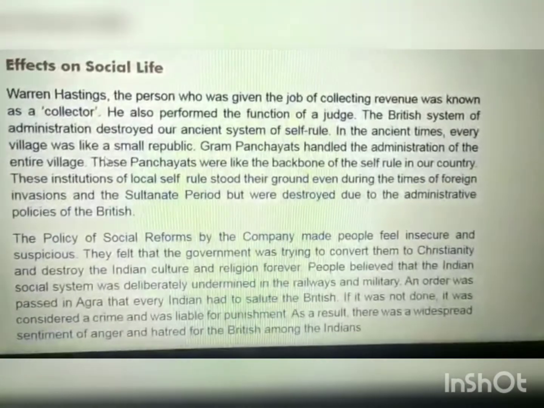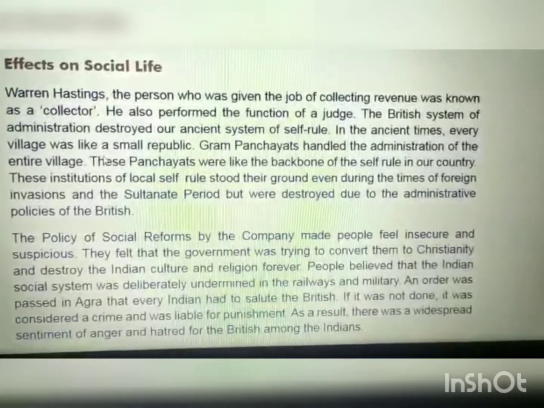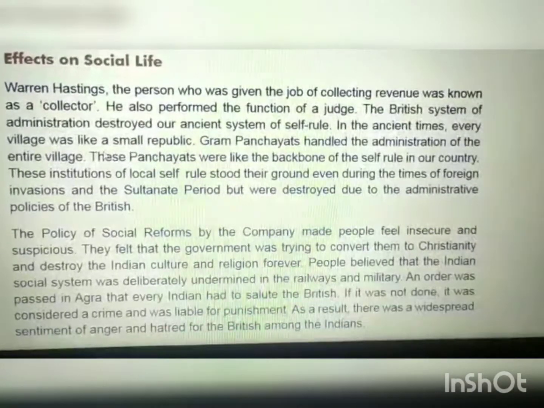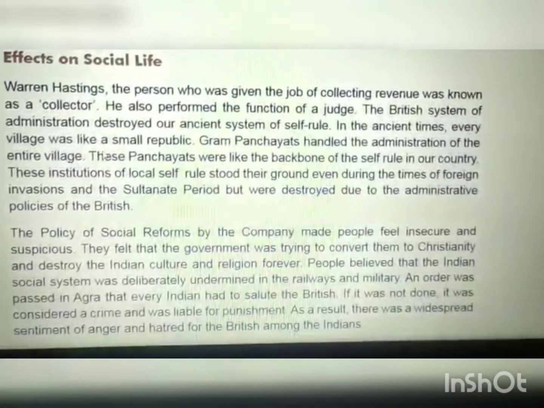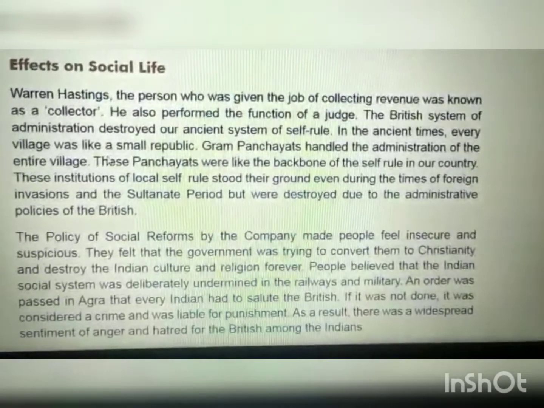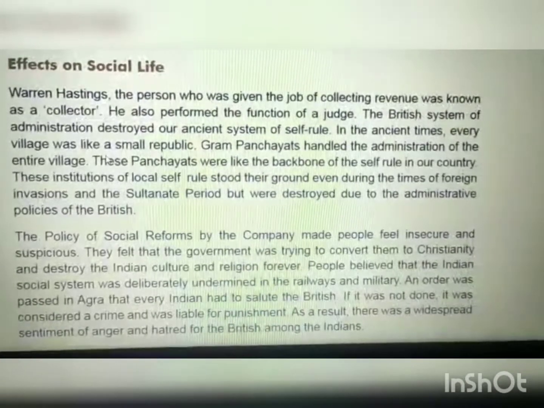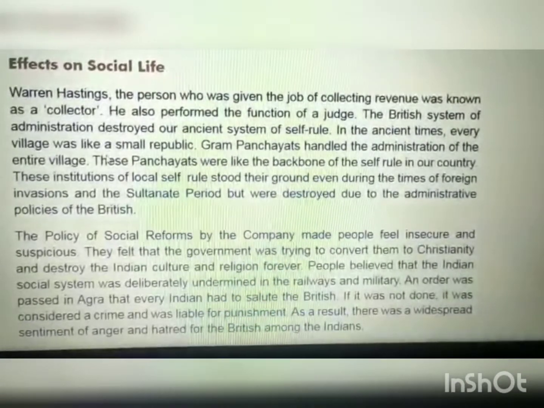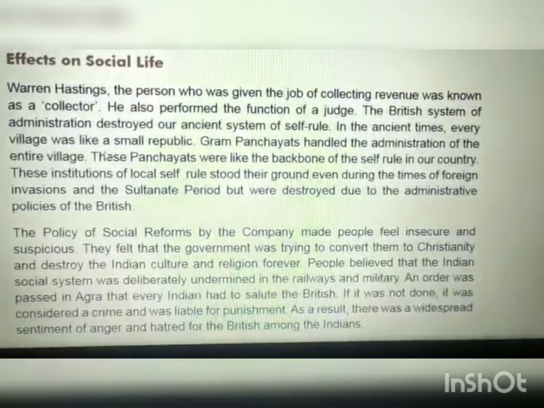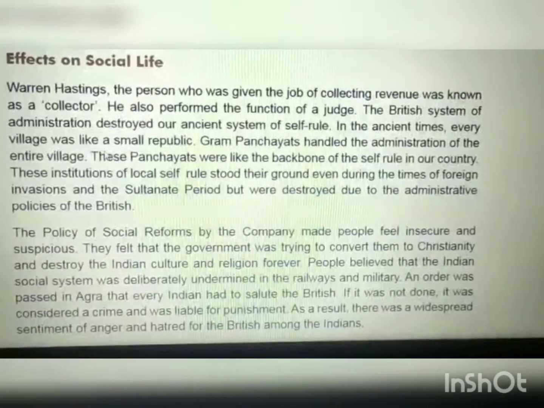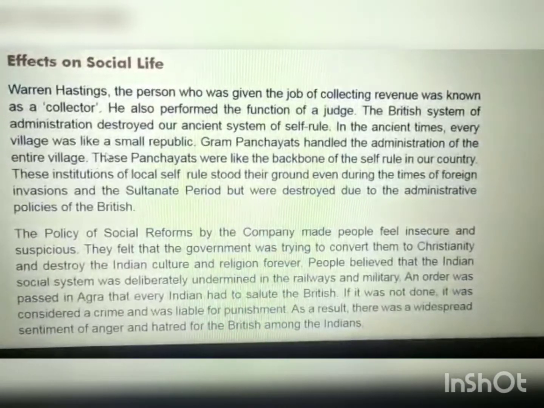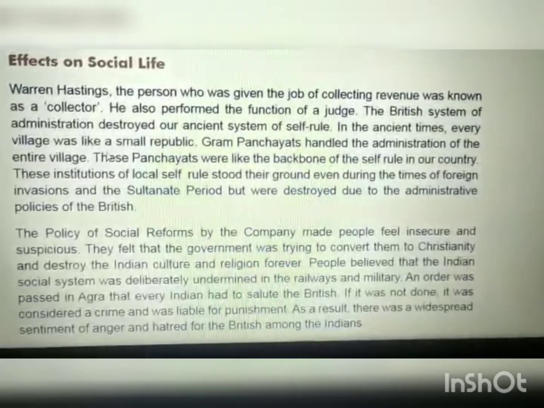These institutions of local self-rule stood their ground during the times of foreign invasions also, when the Sultanate period was there and when the other European countries came. That time also this administrative system, the gram panchayats and all, were in a proper condition. Nobody put their head into the administration, but they were destroyed because of the administrative policy of the Britishers.